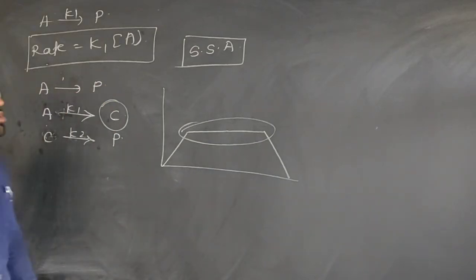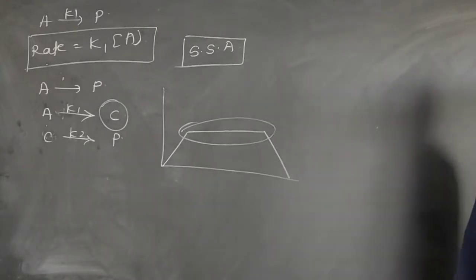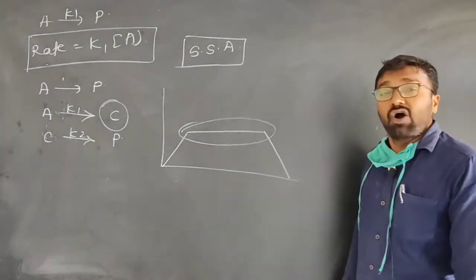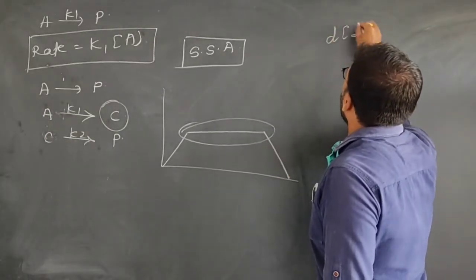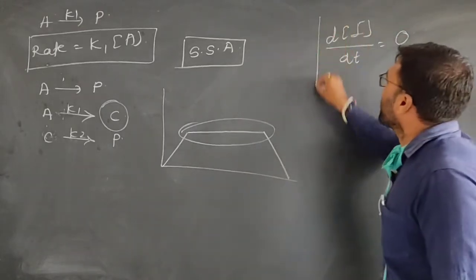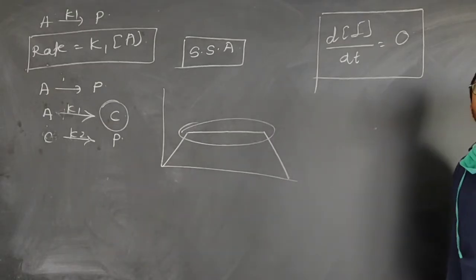In simple words you can say that the net rate of formation of the intermediate during the reaction is always equal to 0. This is the steady state approximation.